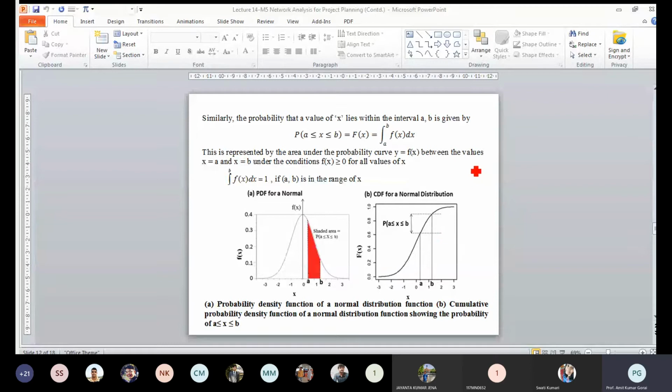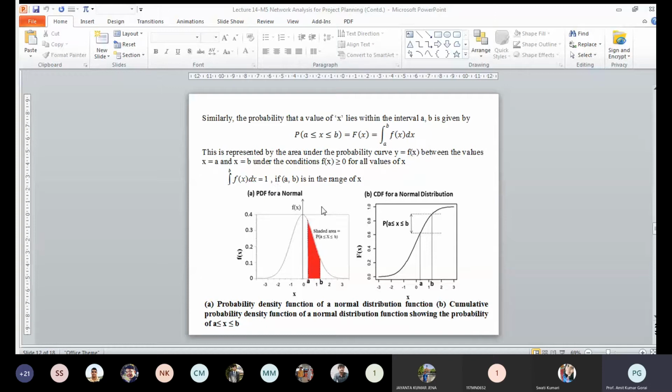So using the cumulative distribution function, the probability for a to b, if all the values lie only in this range, then we will get the value of 1.